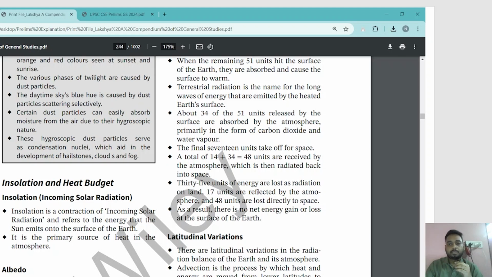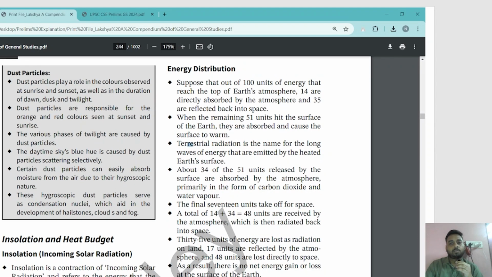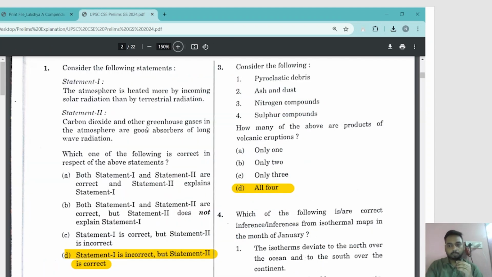Terrestrial radiation is in the form of long waves of energy that are emitted by the heated Earth's surface. So clearly the incoming radiation is just 14 units absorbed by the atmosphere, and the outgoing or terrestrial radiation, 48 units, is absorbed by the atmosphere, which means what? The first statement is wrong. The atmosphere is heated more by the terrestrial radiation than by incoming solar radiation. So statement 1 is incorrect, right? So we can easily arrive at the answer option, that is D, right?